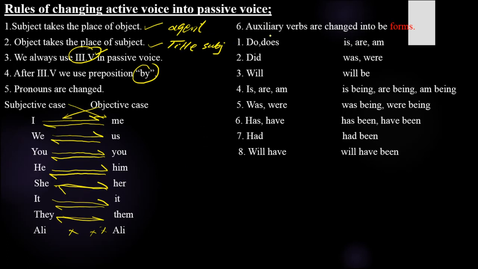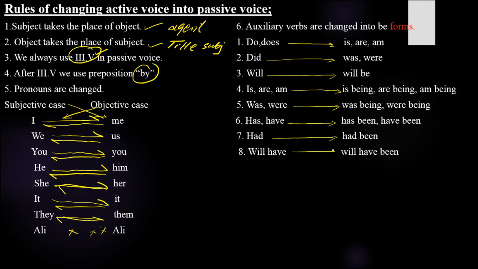Number six is auxiliary verbs are changed into be forms. Your helping verbs are changed into be forms. Now see, do and does are changed into is, are, am, and did is changed into was and were. Will is changed into would, will be, and is, are, am is changed into is being, are being, am being. Was and were is changed into was being, were being, and has and have is changed into has been, have been. Had is changed into had been. Will have is changed into will have been.